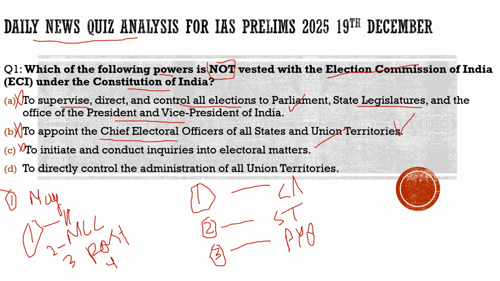Coming to the fourth and last statement of this question, it says to directly control the administration of union territories. Totally incorrect with respect to the question. The Election Commission of India doesn't have the power to directly control the administration of all union territories. And with respect to the question, as it is said, which of them is not the power of the Election Commission of India, option D is the correct statement. So with this, I hope you had got the idea of what was in the news, you had understood the question, and also you had understood the pattern of the question. With this, let's move to another question and try to solve it.